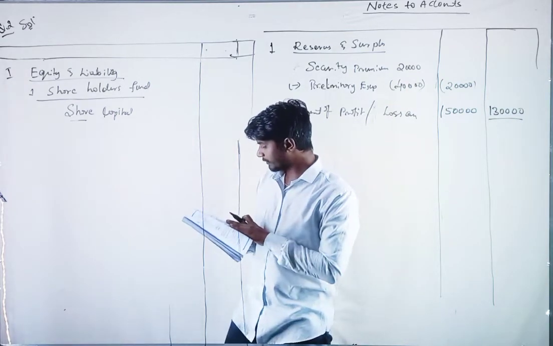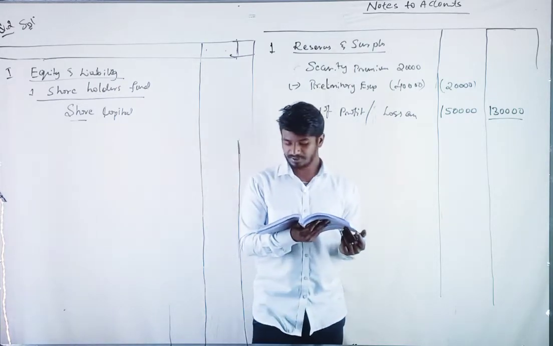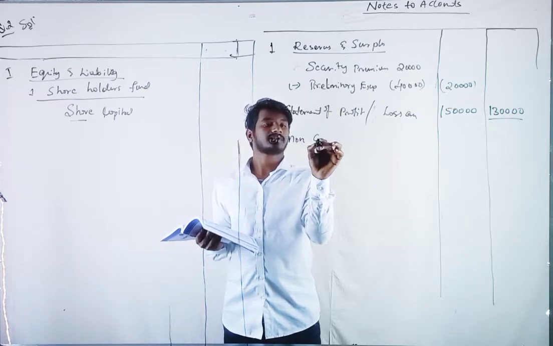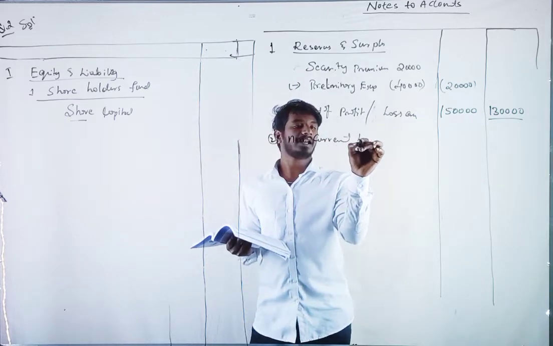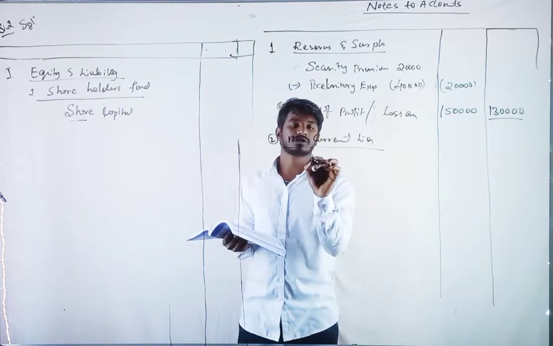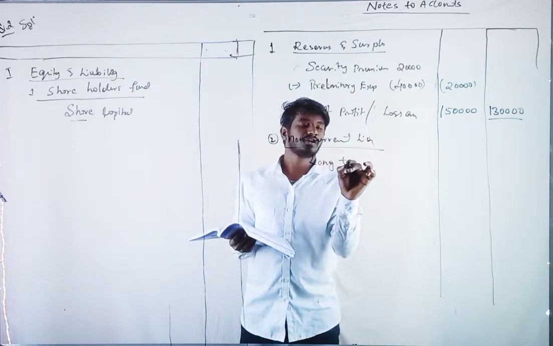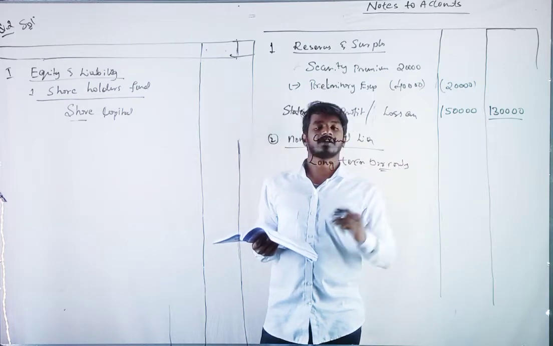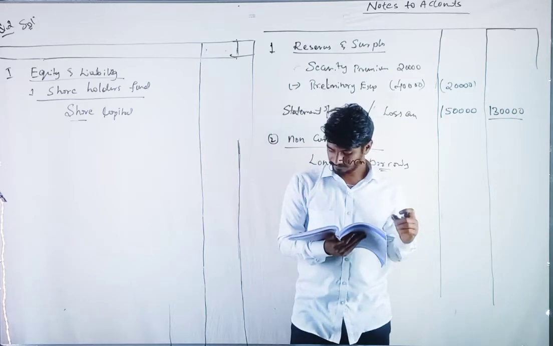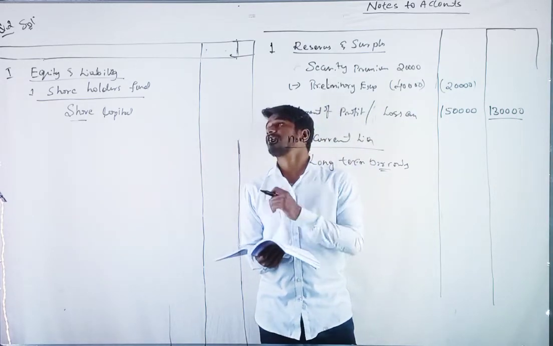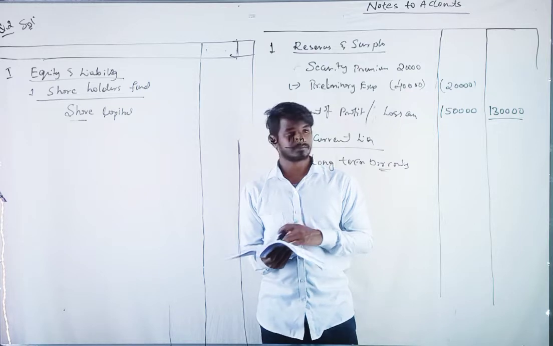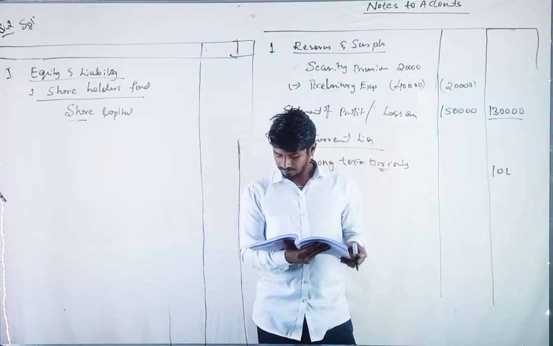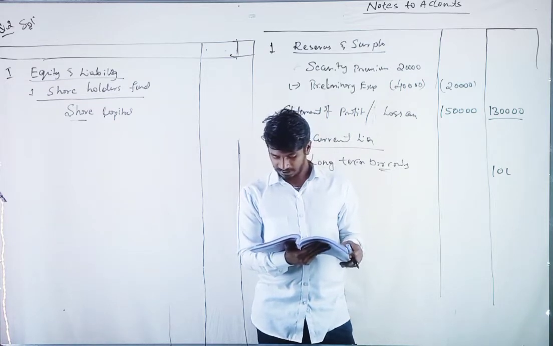Next, what have they given? 8% debentures. We will show it under non-current liability, as long-term borrowings. It is how much? 8% debentures, 10 lakh. We can take it there, still in notes to accounts. And then what they have given? Statement of P&L.